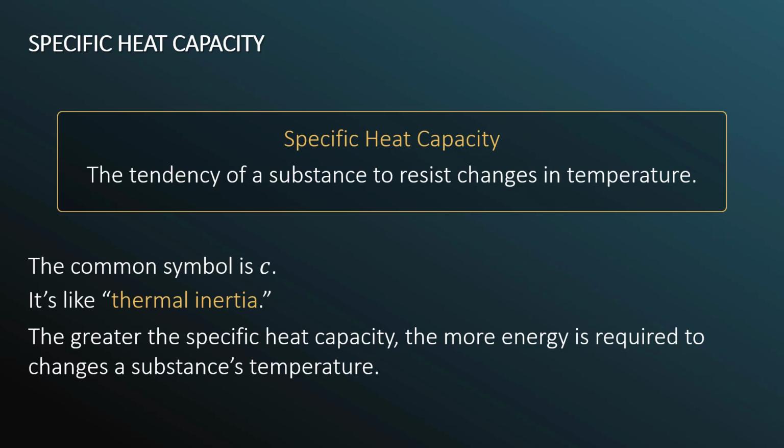Consider, for example, a pot of water, a pot of iron, and a pot of silver, where the water, iron, and silver all have the same mass, and all three of these are placed on a stovetop, and the flame is turned on. And we want to know which one will reach, let's say, 100 degrees Celsius the fastest. Well, let's say the pot of water took 15 minutes to be heated from the room temperature to its boiling temperature. The iron of equal mass on the same flame would rise from room temperature to 100 degrees Celsius, which is the boiling point of water, in only 2 minutes. For silver, the time would be less than a minute.